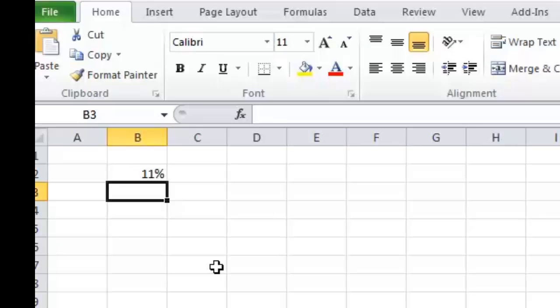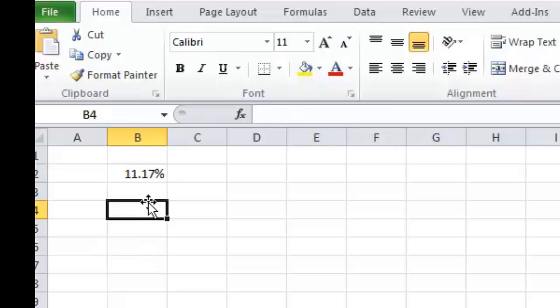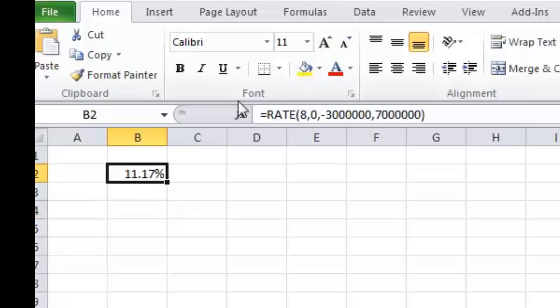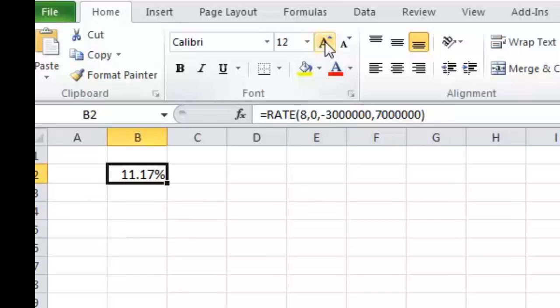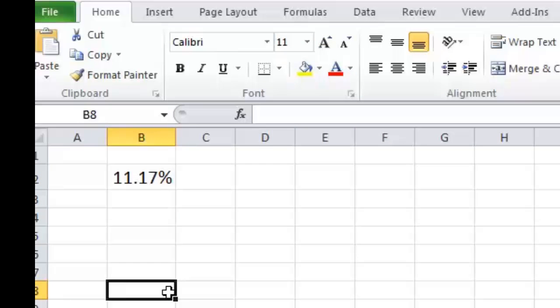So as we close the bracket and enter, we find the answer comes to 11%. It is important to increase it by a couple of decimals. So the rate of return, or the average rate of return, or the CAGR, what we have got on this property investment in last 8 years is basically this 11.17% of return.